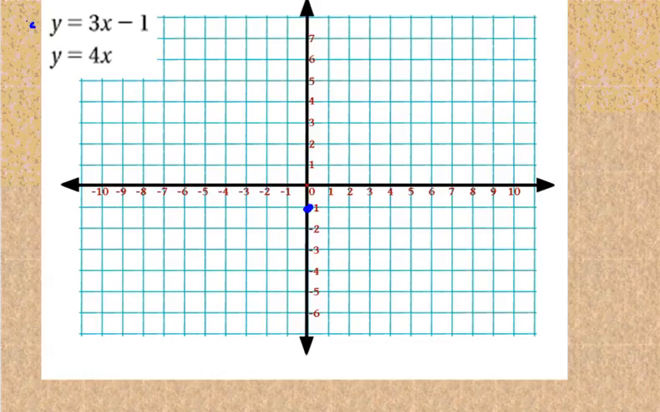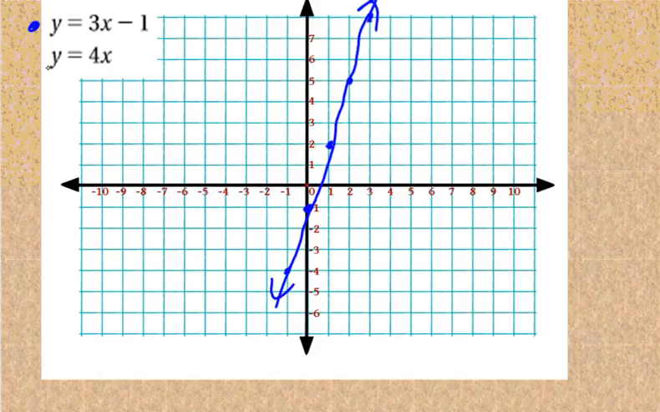I'm going to use this one for blue. 3x would be 3 over 1, so 3 up and over 1, 3 up and over 1, 3 up and over 1. There's my line. I can even go back right there. So there's my line as accurately as I can draw it.